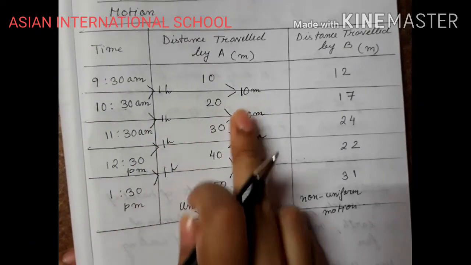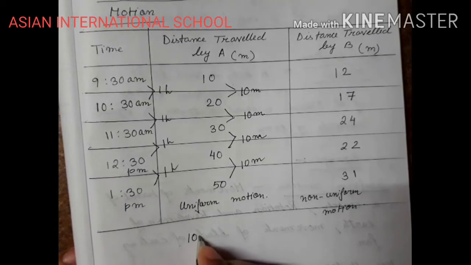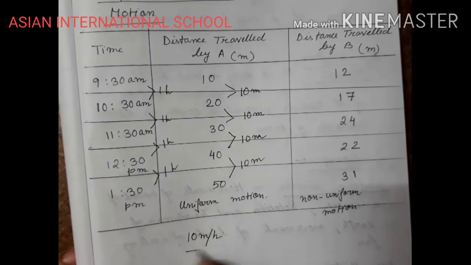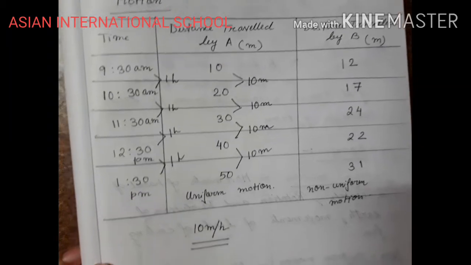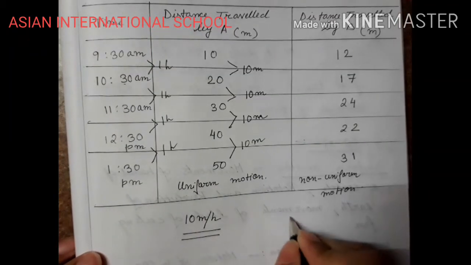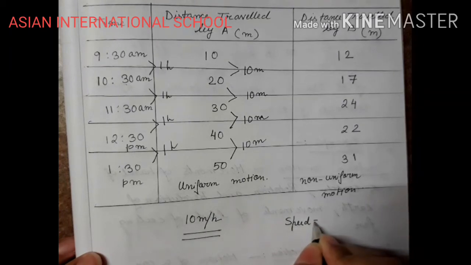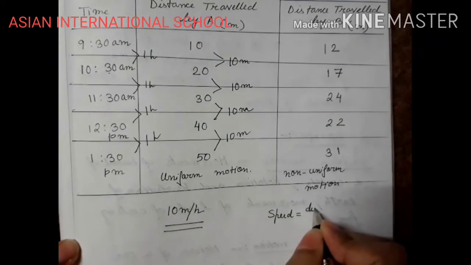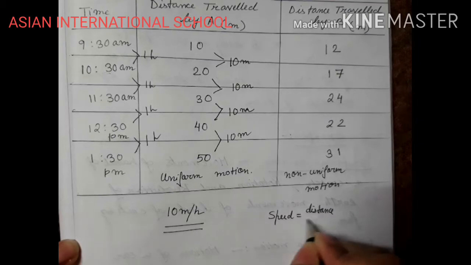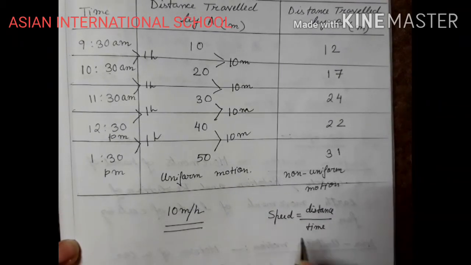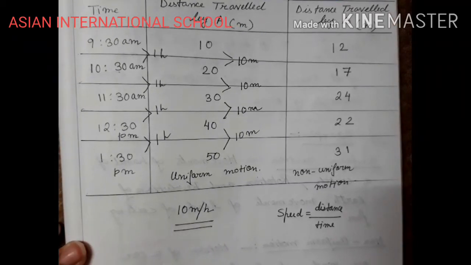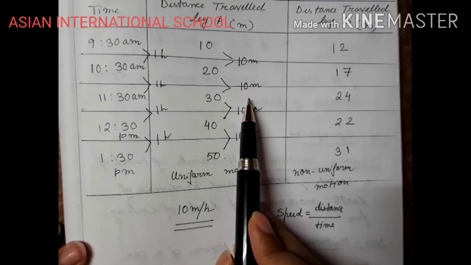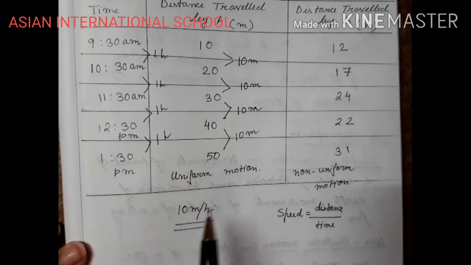So I can write 10 meter per hour is the speed in case of this one. What do we understand by the word speed? Speed is, in case of car, speed is distance by time. How much distance you are covering in unit time. Okay. So here 10 meter is the distance which is being covered per hour. So I can say the speed is 10 meter per hour.